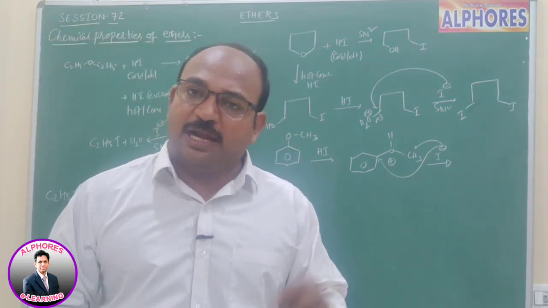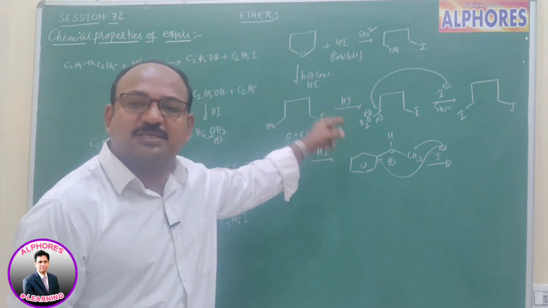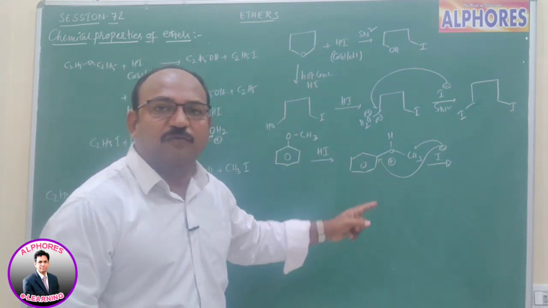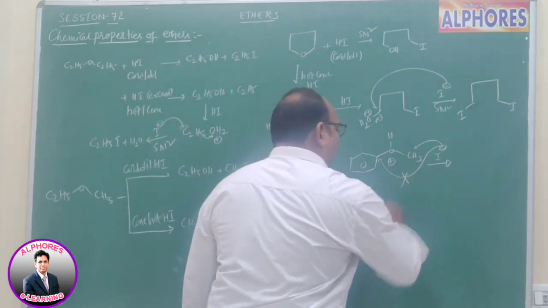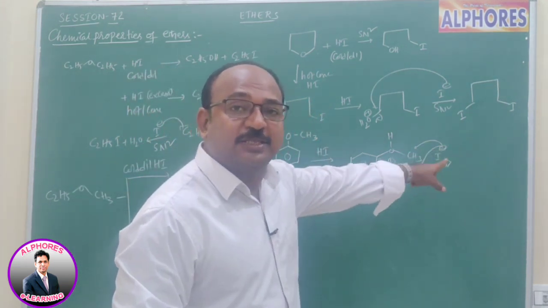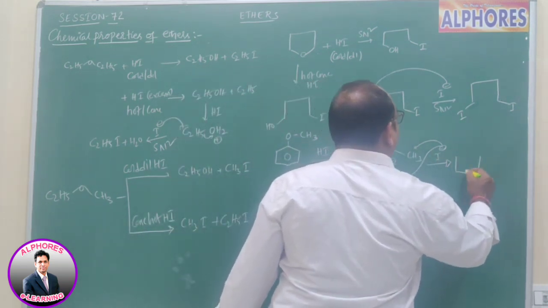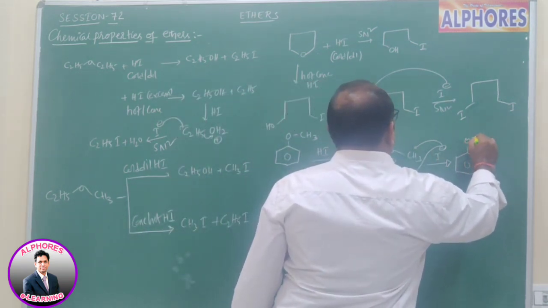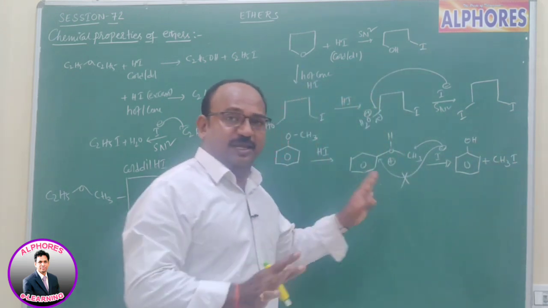Attack of I minus upon the phenyl ring is highly difficult. That's why this is not possible. So I minus prefers to attack the methyl group. That's why the products we get here are phenol plus CH3I.